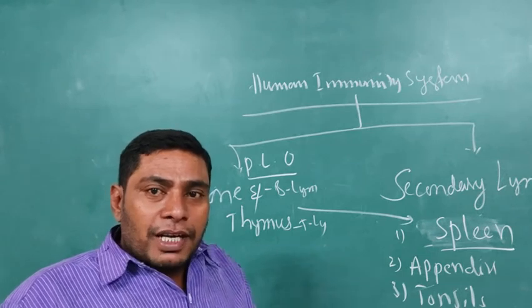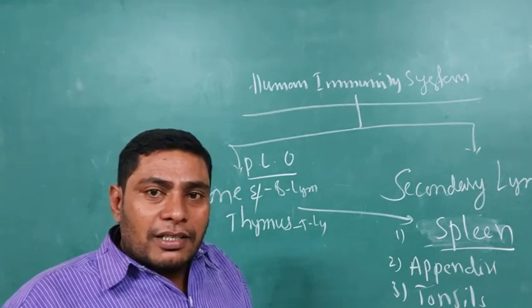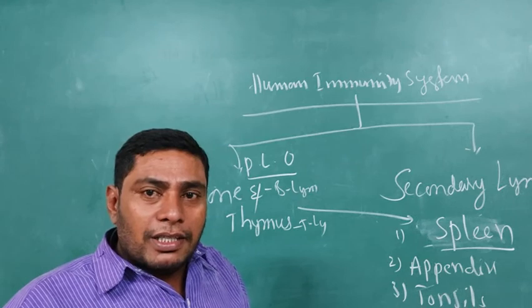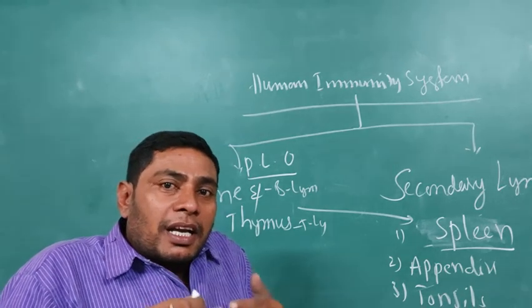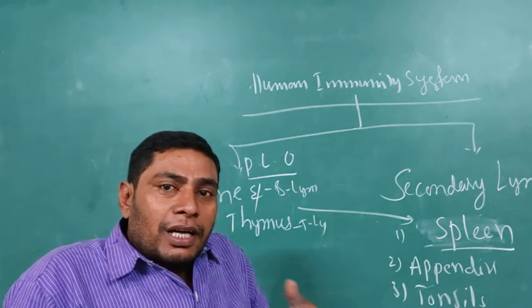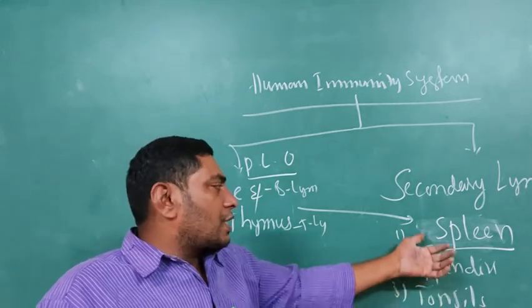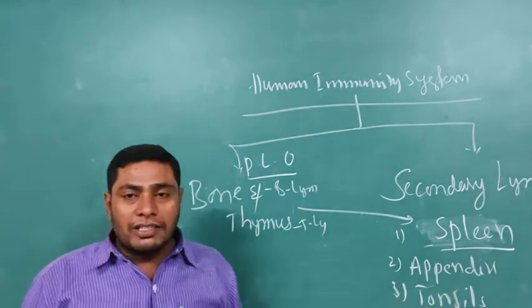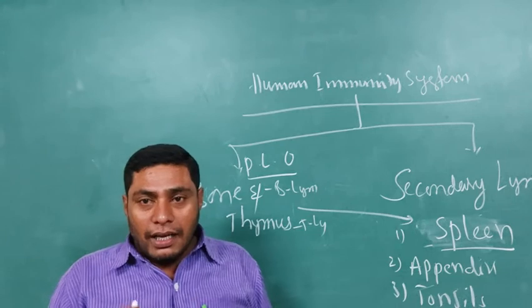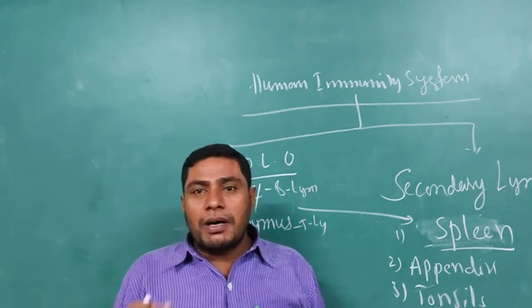So lymphocyte maturation occurs in the primary lymphoid organs. After that they migrate to the secondary lymphoid organs like spleen, appendix, tonsils, and Peyer's patches of the small intestine.